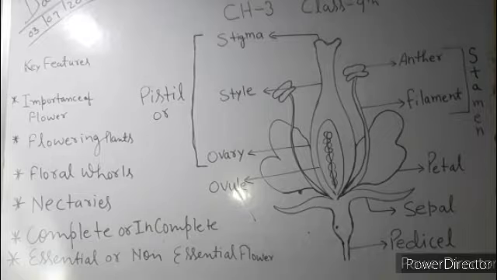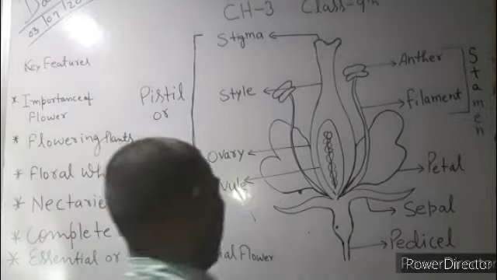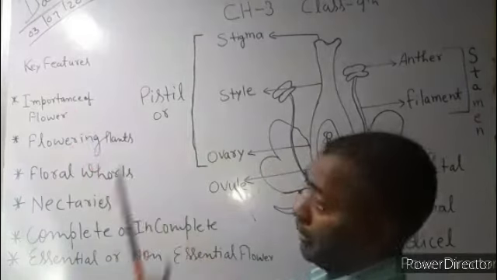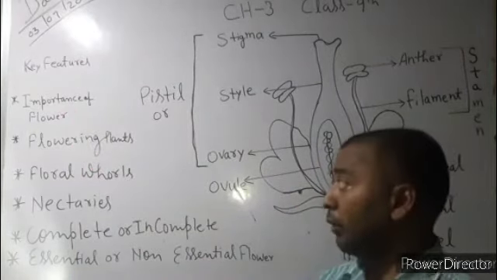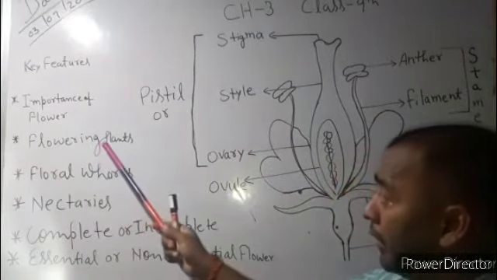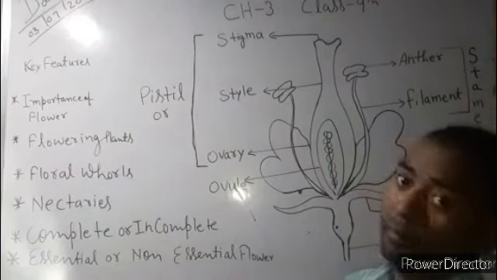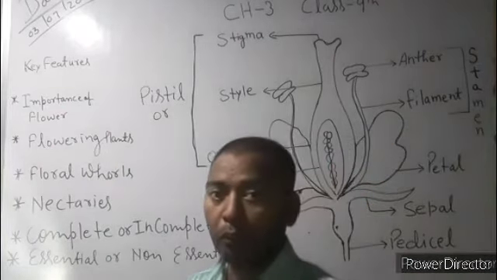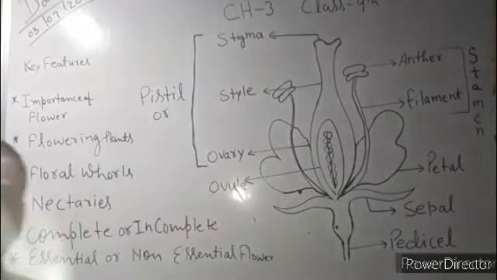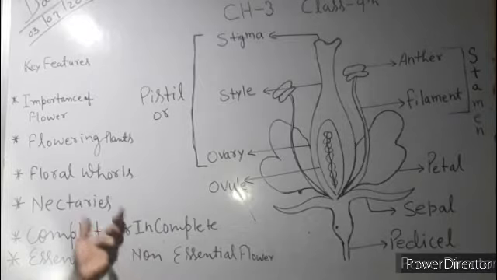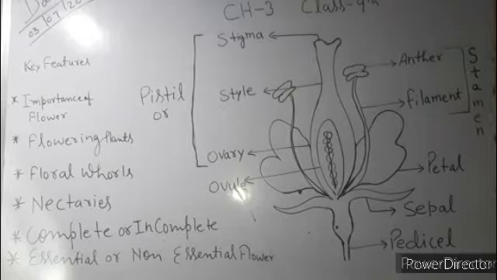Okay, so first of all, I have told you about the importance of flower. Now, the second key feature is flowering plants. Most of the plants around us, where we live, are known as flowering plants, or you can say that the angiospermic plants are also called flowering plants.